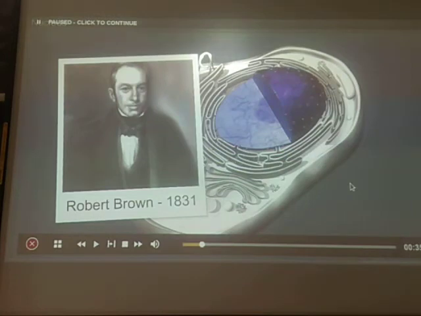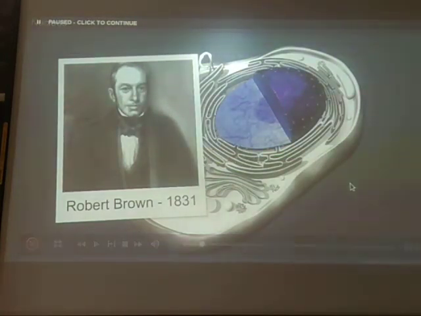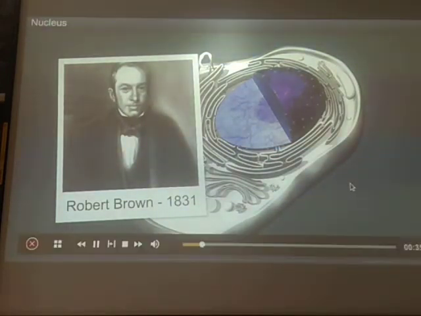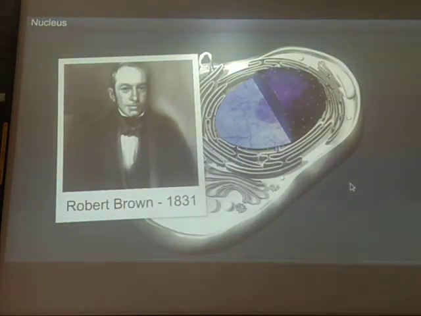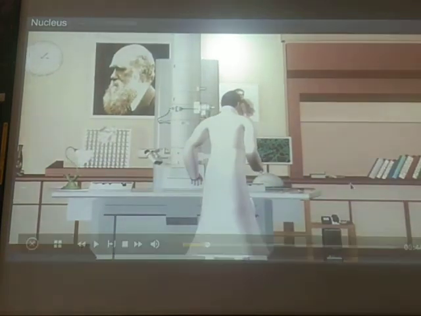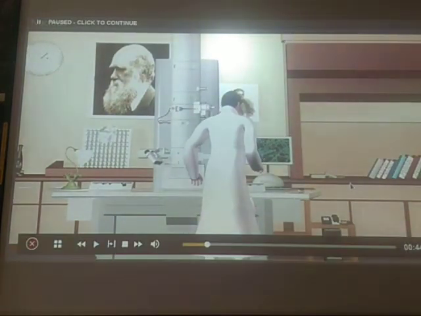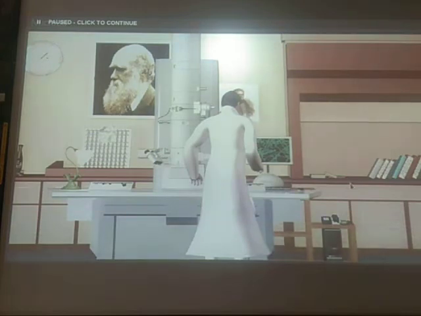As I have told you, the founder of the nucleus is Robert Brown, in the year 1831. Okay, in the year 1831, Robert Brown discovered the nucleus. Then, as I have told, with the development of the electron microscope, the nucleus was studied more clearly.